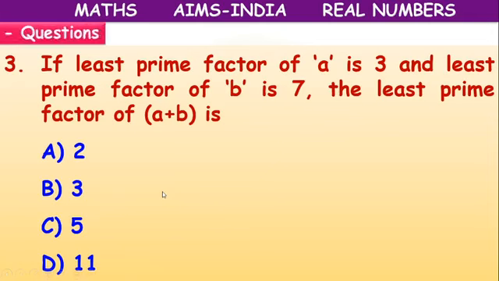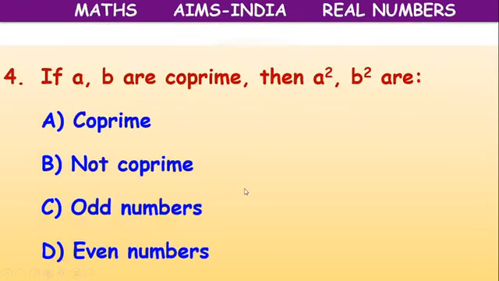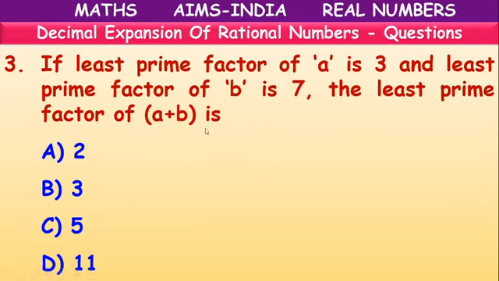Third question, children. If the least prime factor of A is 3 and the least prime factor of B is 7, then the least prime factor of A plus B is?